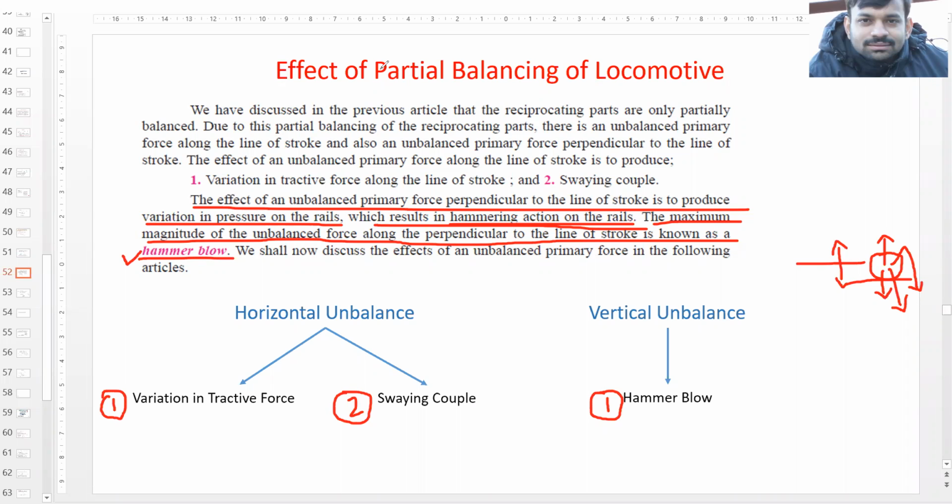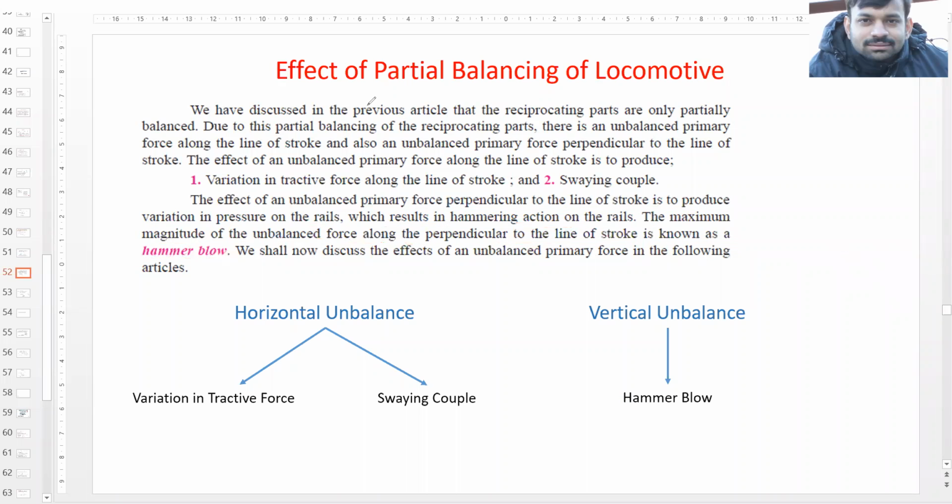Okay, so it will lift it, and because of gravity and change in direction of this force, it will again hit down. Okay, so it produces a hammering action, and it produces a huge amount of noise, just like a hammer hitting on this anvil, right? So it is very dangerous also.